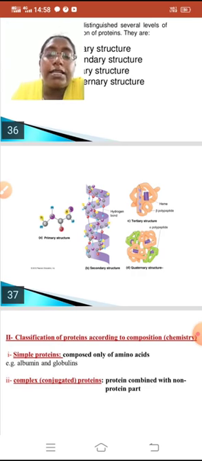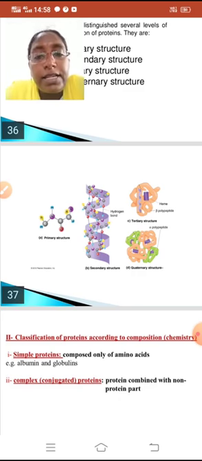Now we will see the tertiary structure. It is a rope-like structure, meaning it can be bent or twisted. Now we will see the quaternary structure. Quaternary structure is a combination of primary, secondary and tertiary structures, and it is a complex structure.